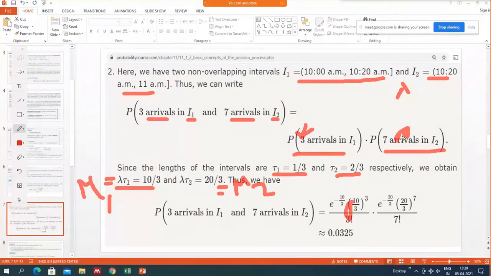Now this one has a different distribution, Poisson mu2, and mu2 is 20 by 3, so e raised to the power minus 20 by 3, 20 by 3 raised to the power 7, because we are calculating the probability of 7 arrivals in the interval I2, divided by 7 factorial. After multiplication you will get the probability of 3 arrivals in the I1 interval and 7 arrivals in the I2 interval.